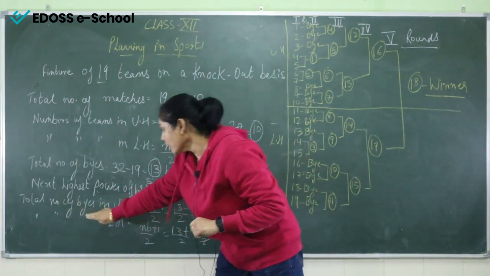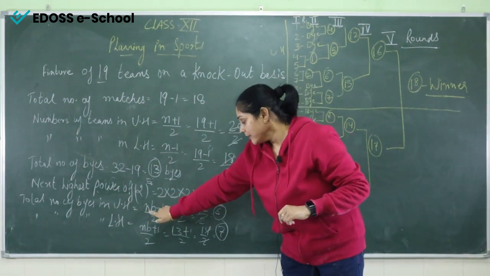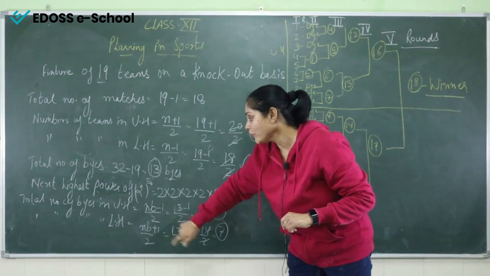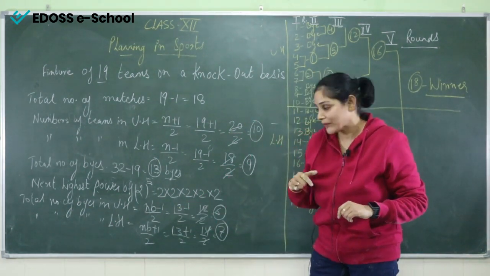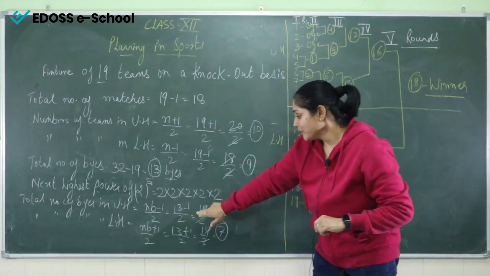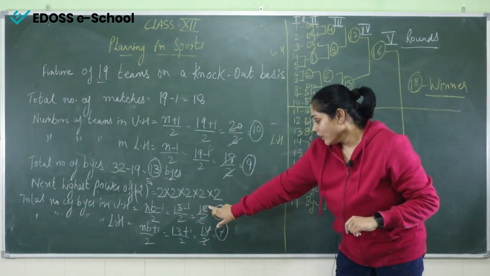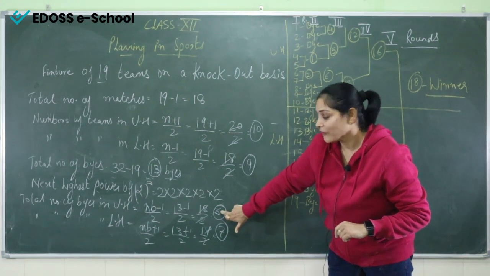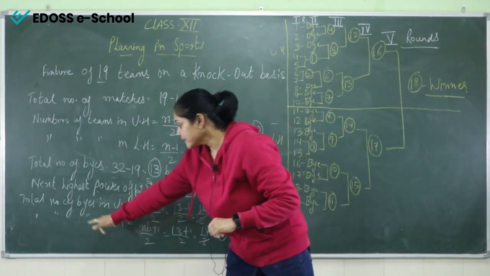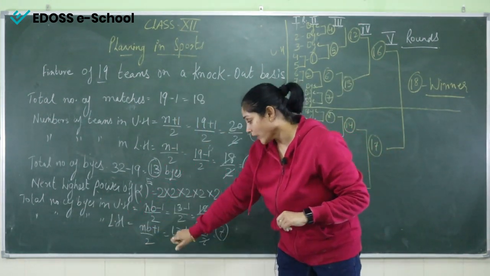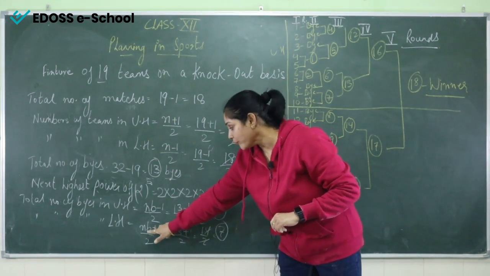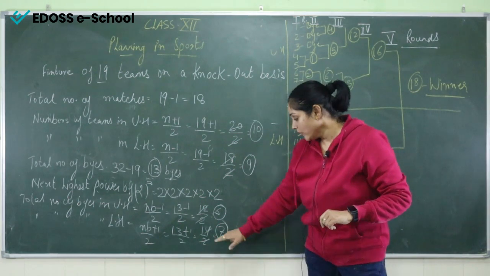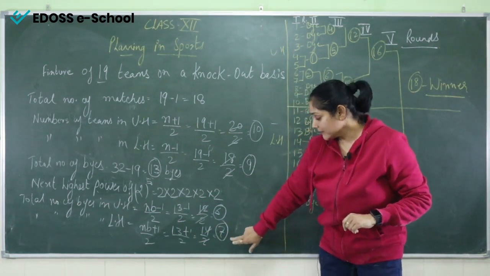Now, total number of byes in upper half. The formula is (total number of byes minus 1) upon 2. So NB minus 1 is 13 minus 1, 12 upon 2, that's 6. So total number of byes in upper half is 6. Next, number of byes in lower half is (NB plus 1) upon 2. 13 plus 1 upon 2 is 14 upon 2, that is 7.